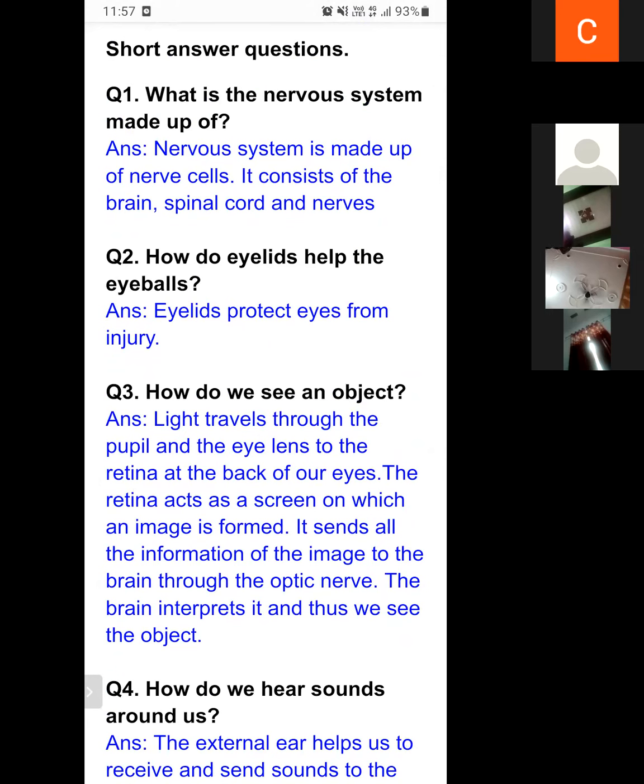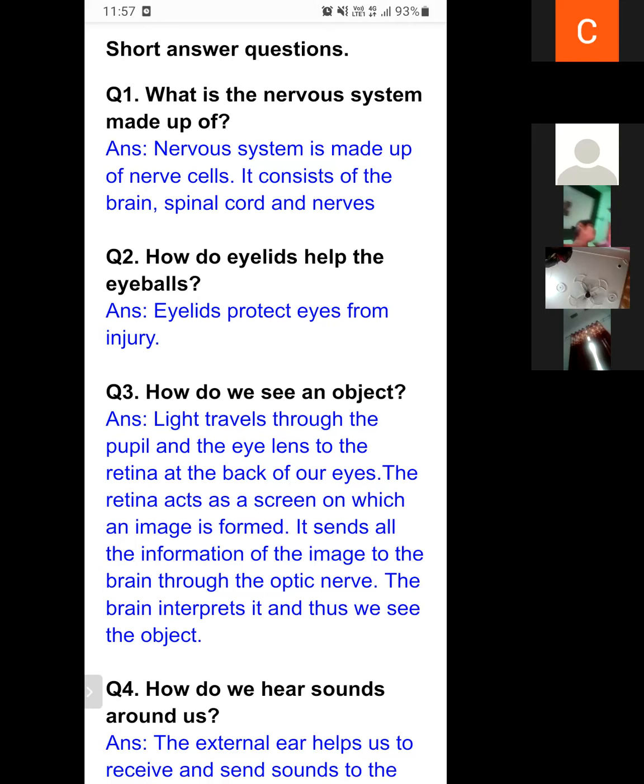How do eyelids help the eyeballs? Eyelids protect eyes from any type of injury. If the eye is receiving any injury, our eyelid will close automatically, because that reflex action is controlled by the spinal cord.